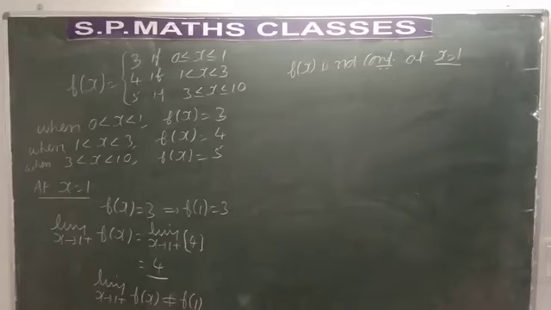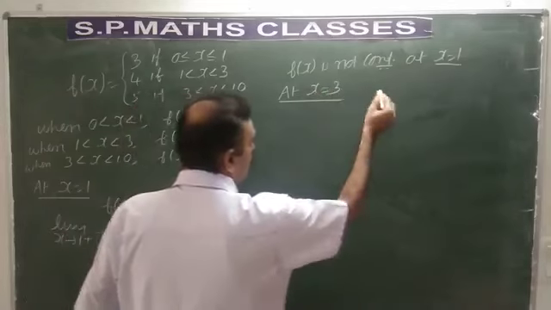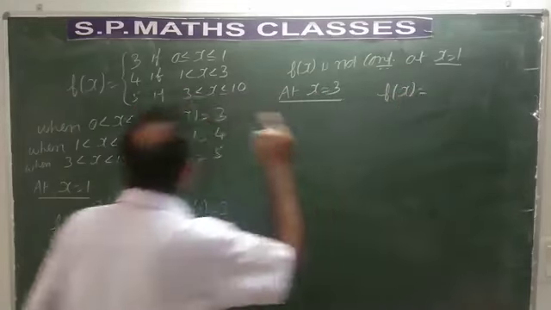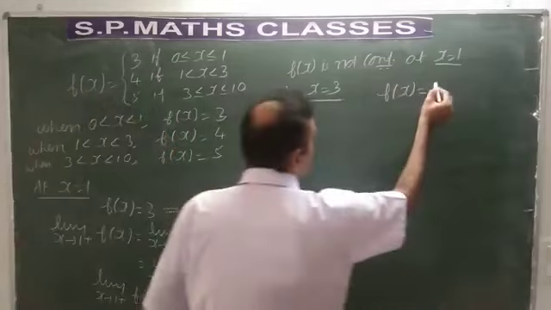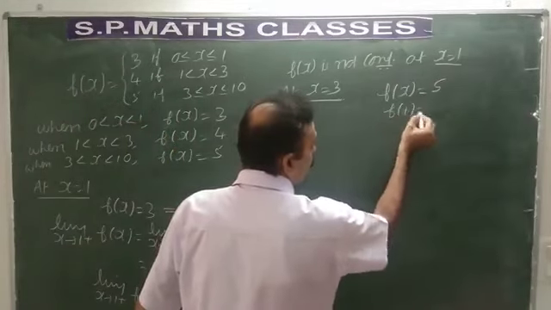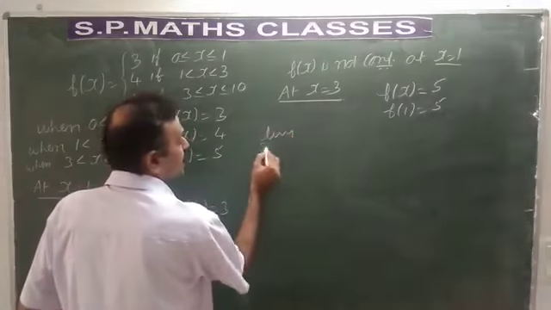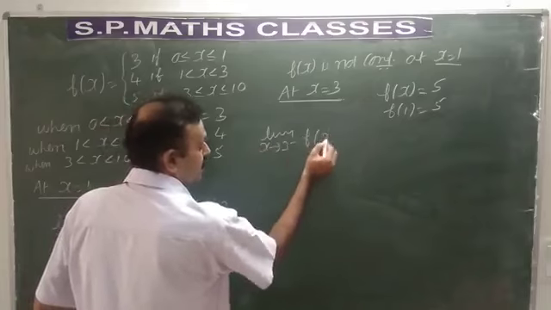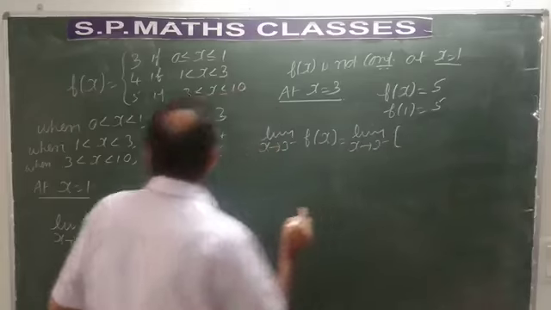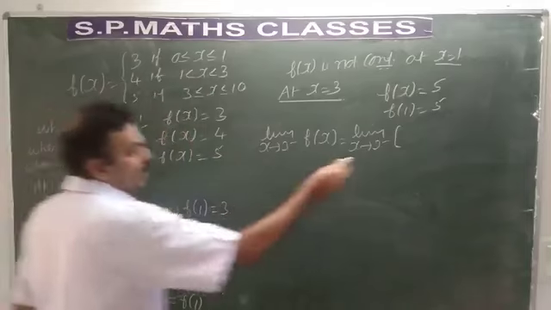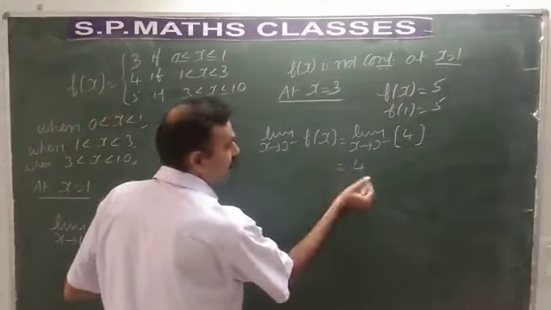So you find out at x = 3, what is f(x)? Please observe carefully. 3 ≤ x is given. So x = 3 means f(x) should be taken as 5. So what is f(3)? f(3) is 5. Let us take the left hand limit. Limit as x tends to 3- of f(x). What is 3-? Less than 3. For less than 3, what is the value of f(x)? It is 4. So even if you apply the limit, it remains as 4.